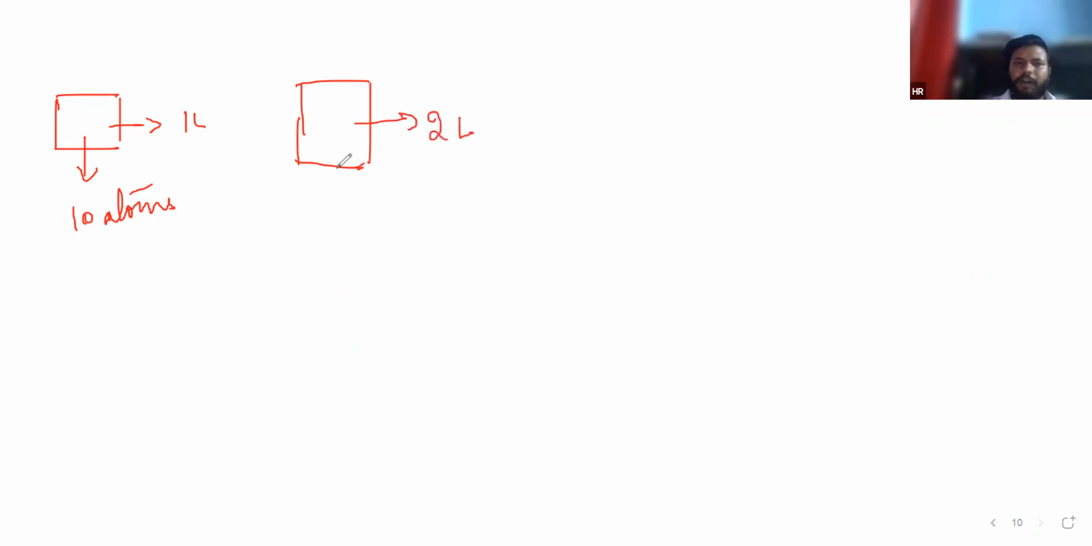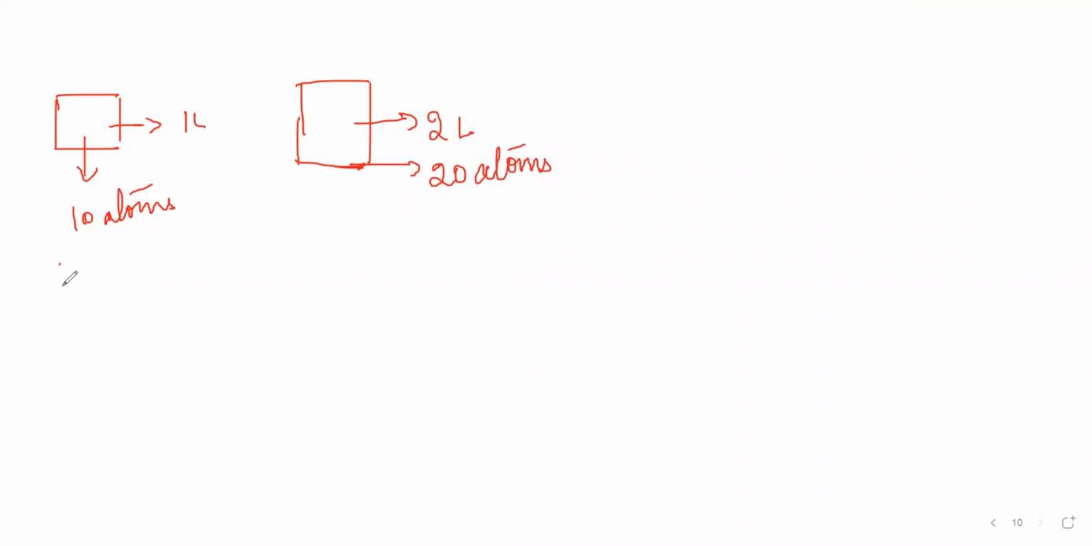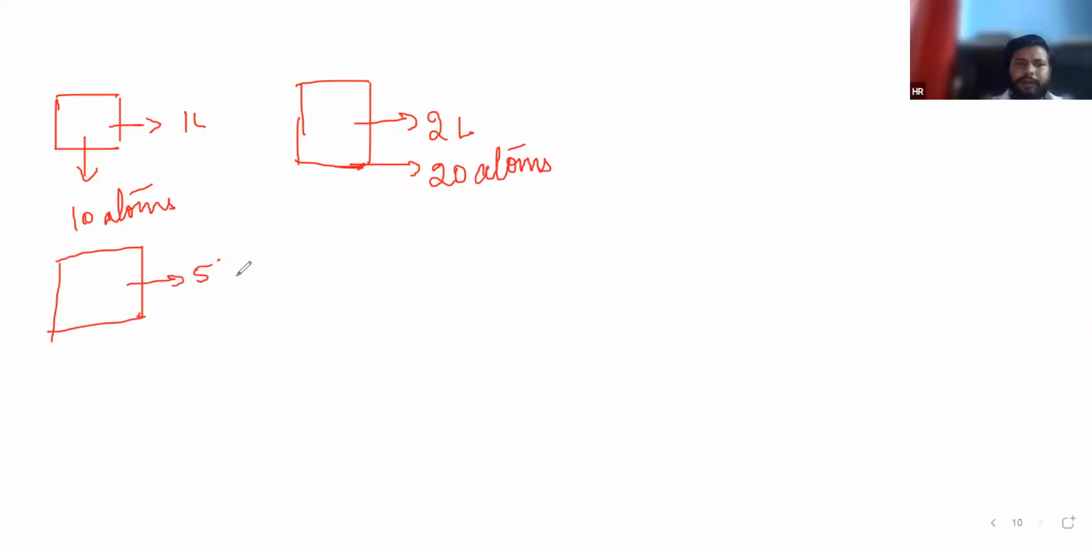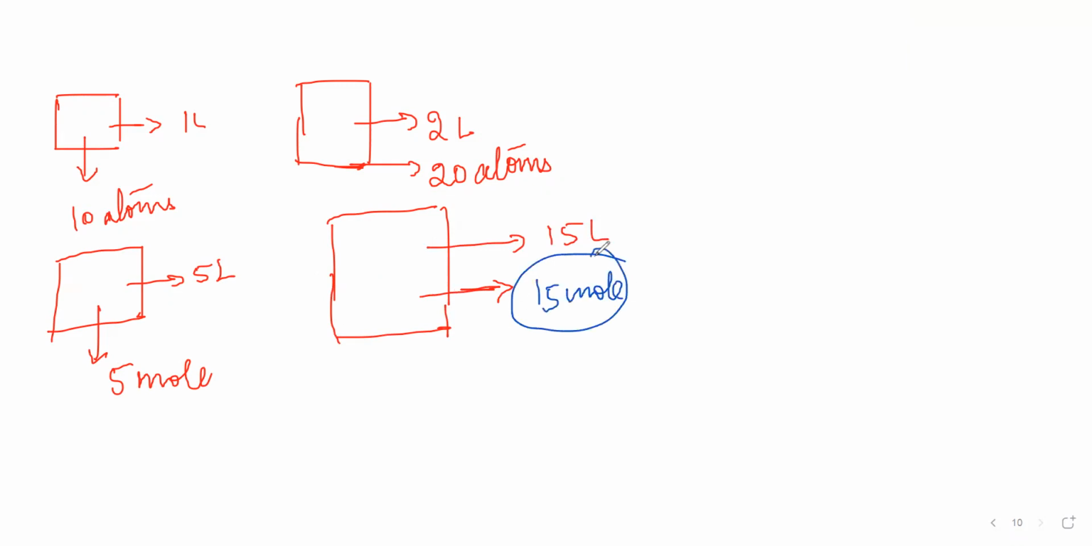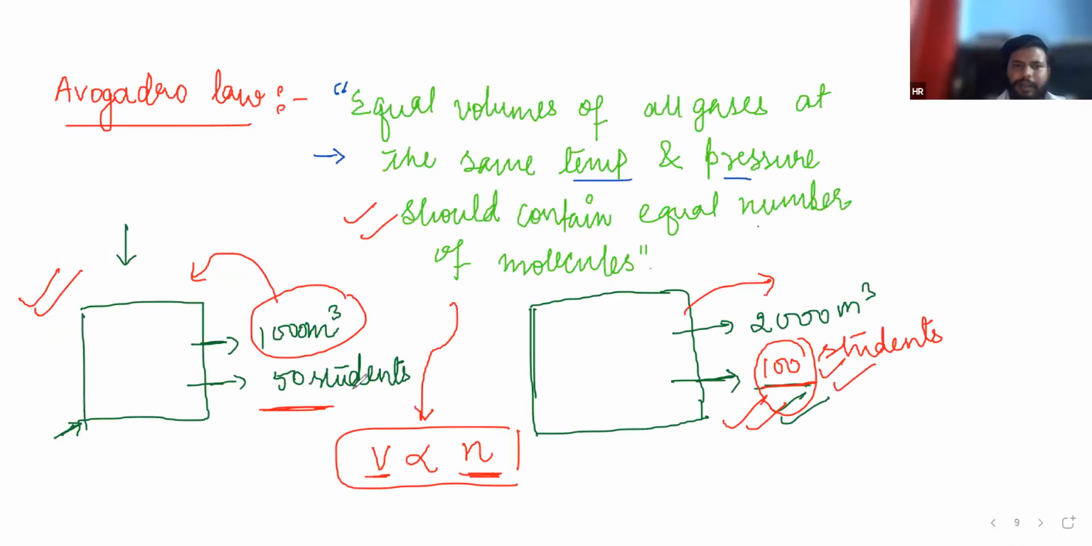Take another example. If this is a volume of 1 liter and here only 10 atoms are present, and here the volume is 2 liter, how many atoms? 20 atoms can be arranged or not? Yes, sir. You can also say it in moles. If it is 5 liter and it has a capacity of only 5 mole, and if I expand this place to 15 liter, how many moles will be present here? 15 mole. So easy. So this statement tells us that volume is directly proportional to number of moles.